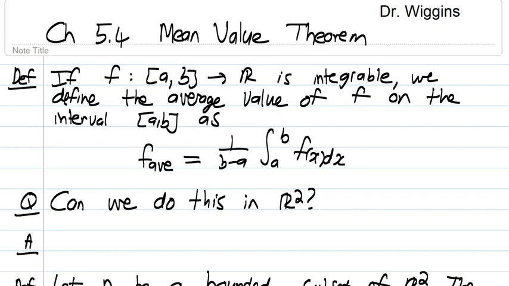So we're going to start off by asking, can we also define the average value of a function in 2D? For example, if you have a region and you know what the function values are at all points on the region, can you find the average value of the function on that region? And obviously the answer is yes. Now, to do the definition of f average, we're going to need a new idea.